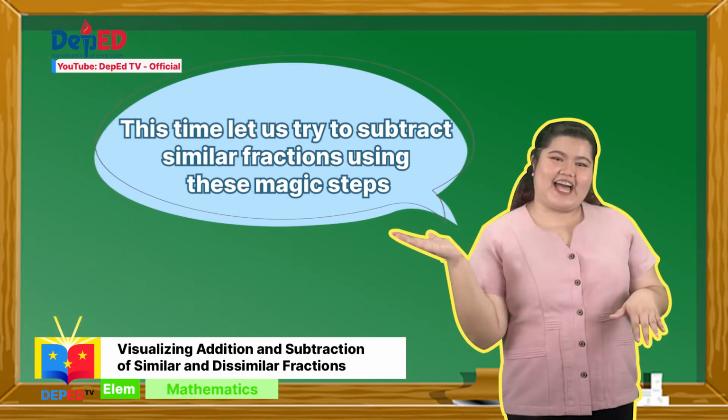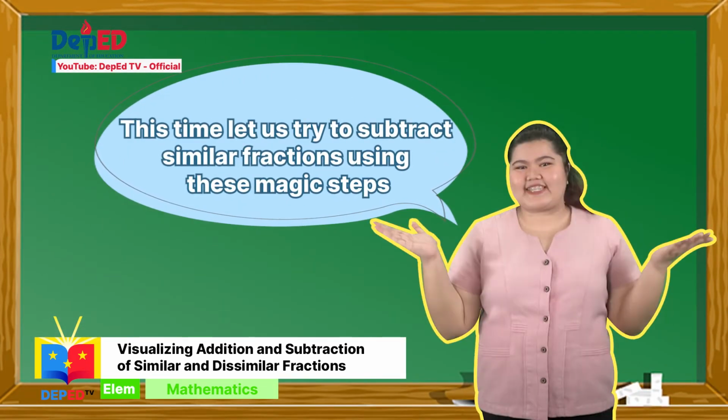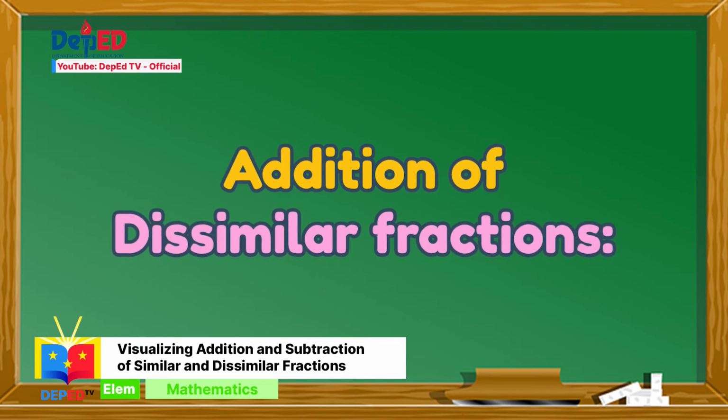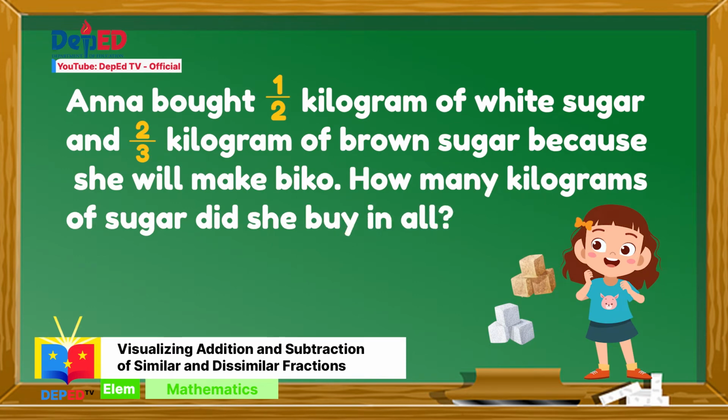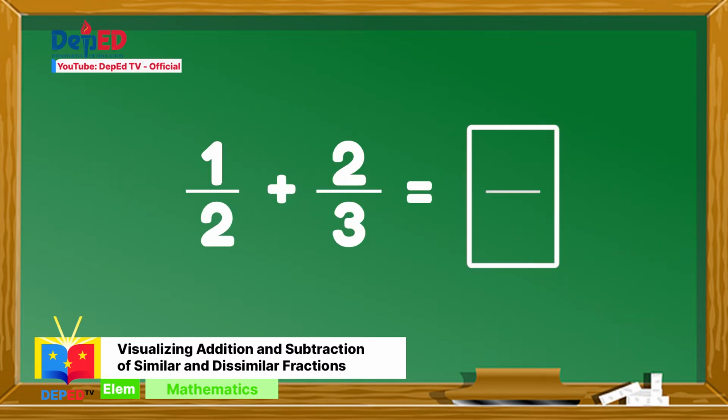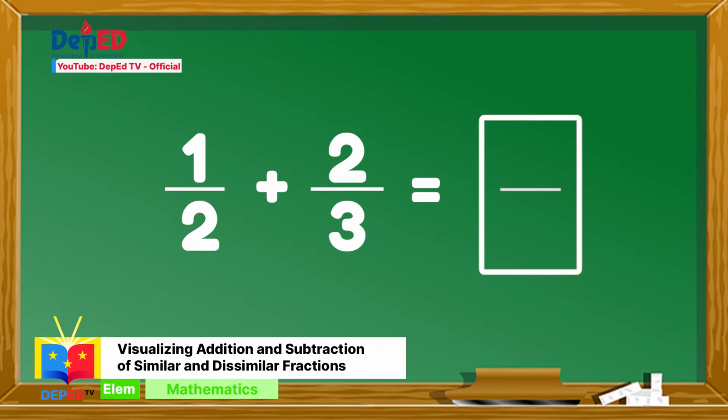This time, let us add dissimilar fractions. Adding fractions with unlike denominators. Anna bought half a kilogram of white sugar and 2/3 of a kilogram of brown sugar because she will make biko. How many kilograms of sugar did she buy in all? To solve, add 1 over 2 and 2 over 3.